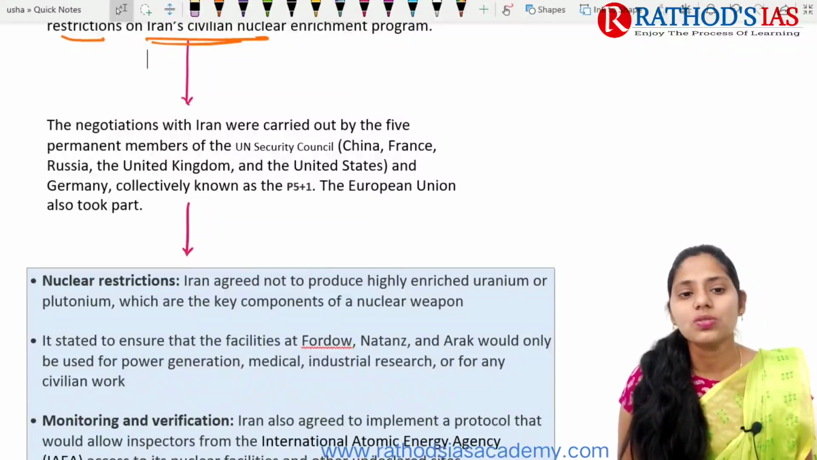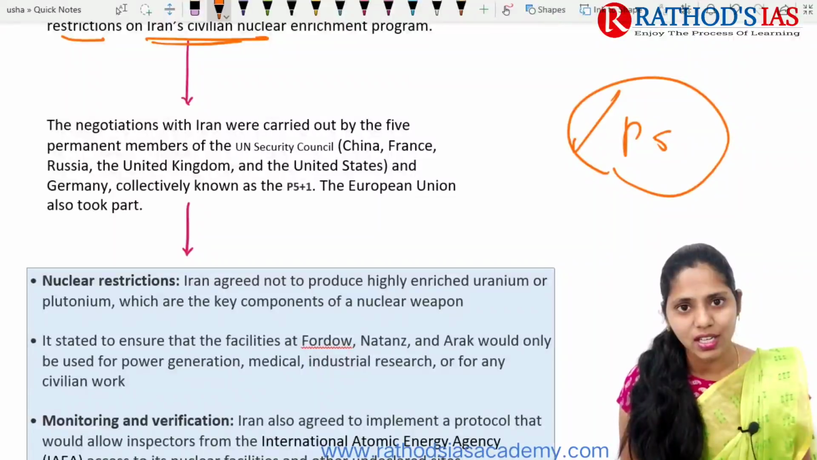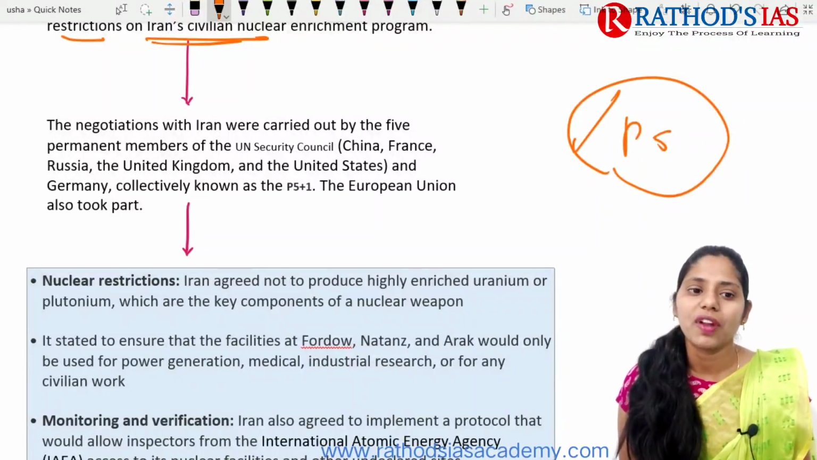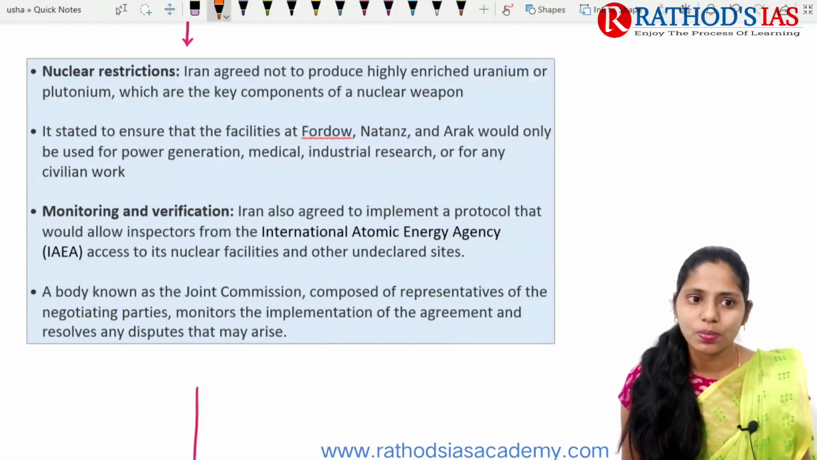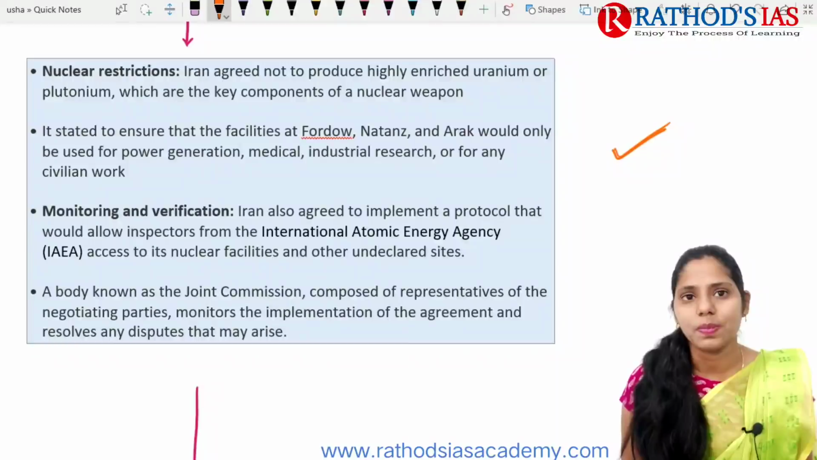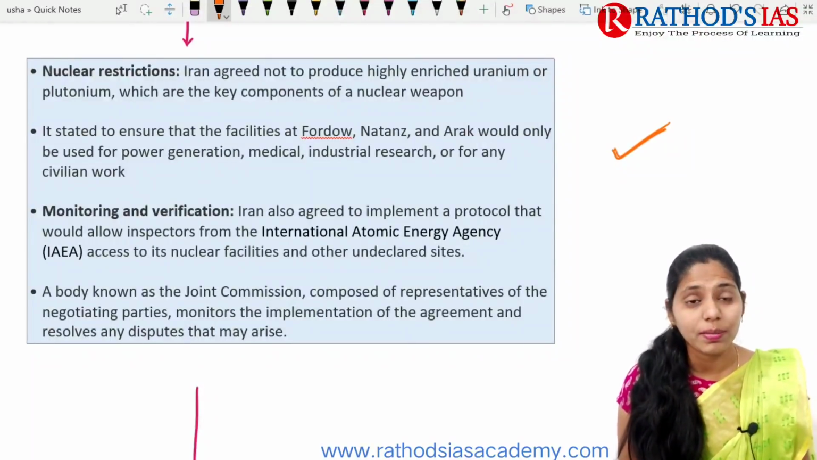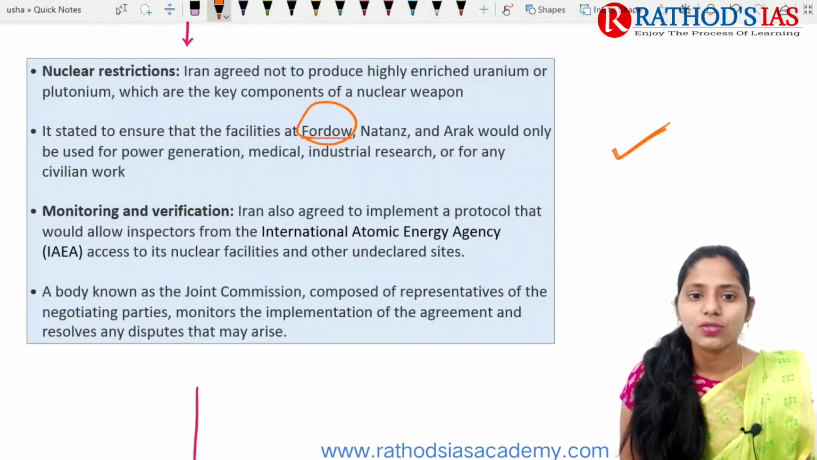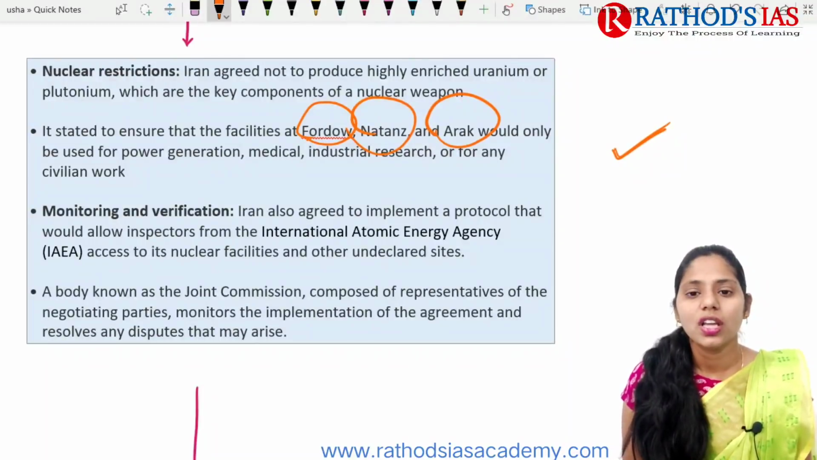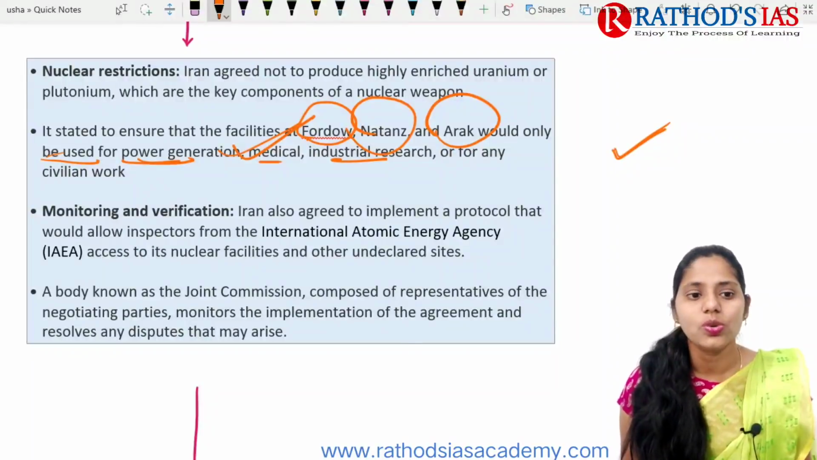Okay, the negotiations with Iran were mainly carried out by the P5 countries, that is the permanent five countries of the United Nations Security Council: China, France, Russia, UK and US, and even the European Union took part. So what is expected from Iran? Iran is going to reduce its nuclear program, so there will be nuclear restrictions. Iran also stated it will ensure that facilities at Fordo, Natanz and Arak would only be used for power generation and some medical and industrial research, not for preparation of nuclear weapons.